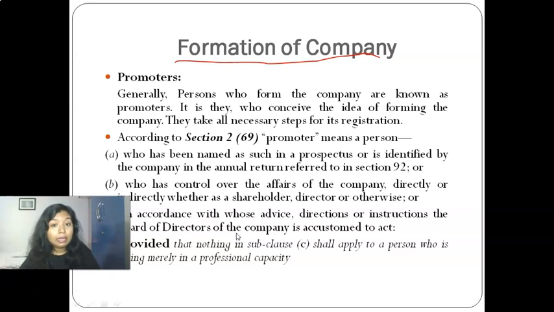Likewise, behind the formation of every company, there is a person who gets the first very basic idea that I want to serve the society by this particular idea, or by selling the product, or by doing some innovation, or by planting some factory or anything. So that person is named as promoter.